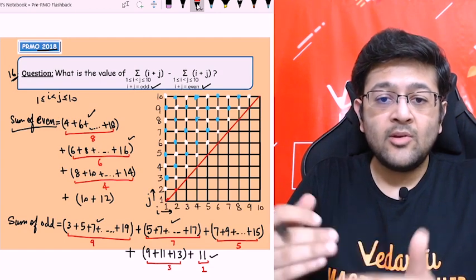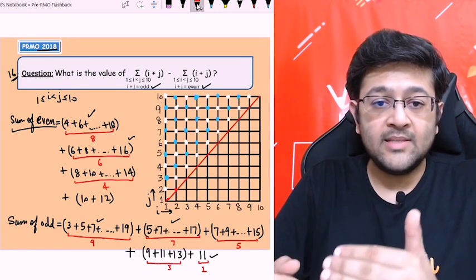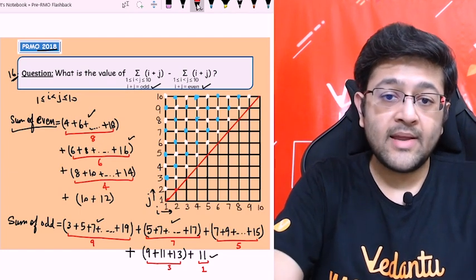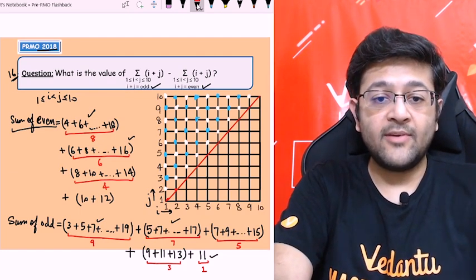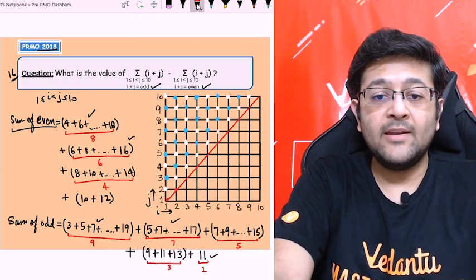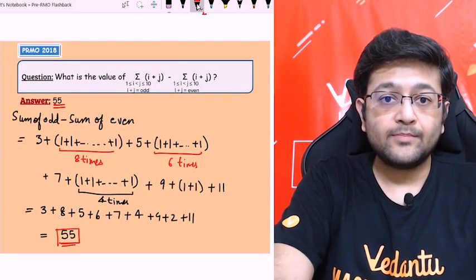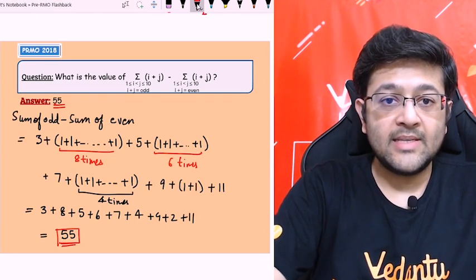Okay, so you can make your method somehow, ठीक है, जिससे कि आपका काम easy हो जाएगा. Okay, so you can try it on your own. थोड़ा try करके देखना. I think you will find it fascinating. Draw this diagram and you will find many different ways to solve it. Okay, you can find out. Okay, all right. But so let's see the next question.